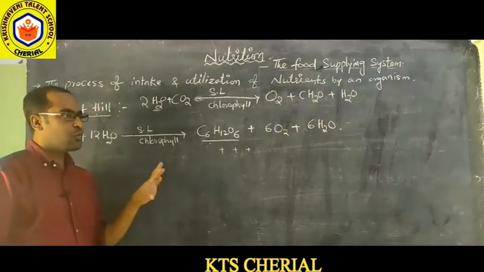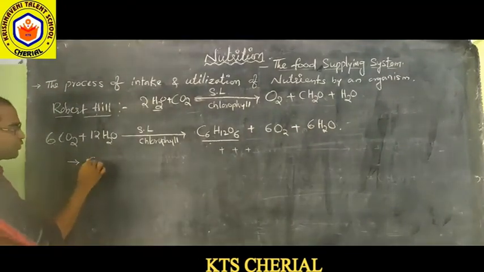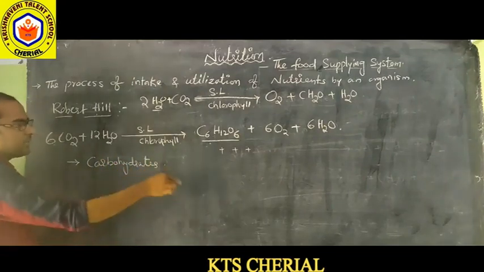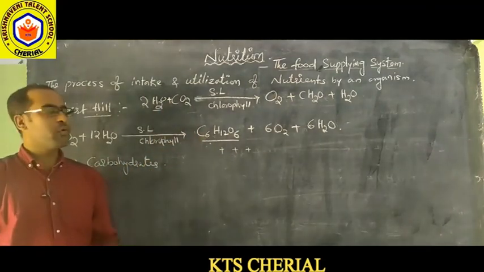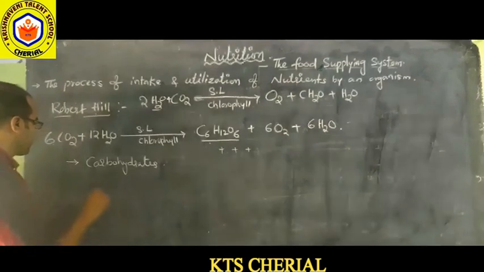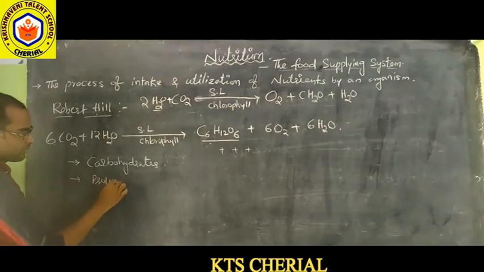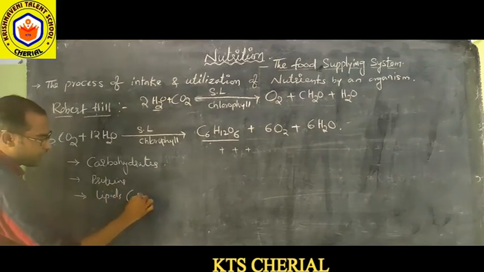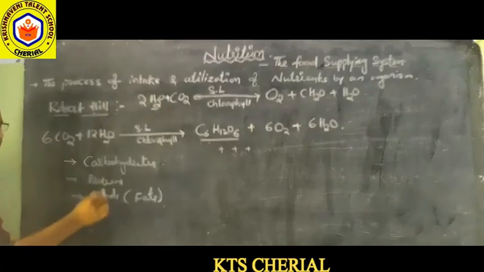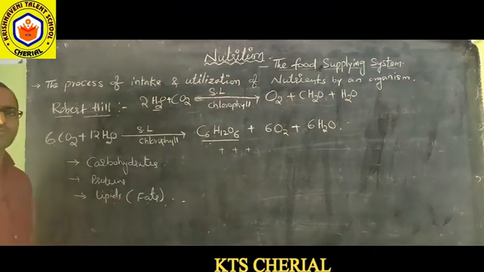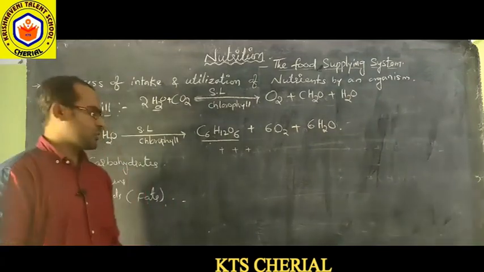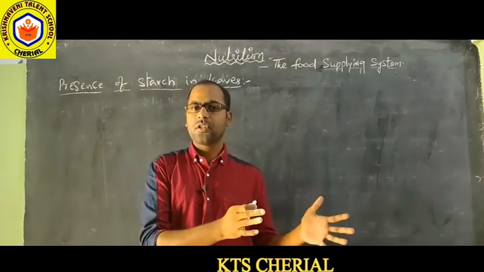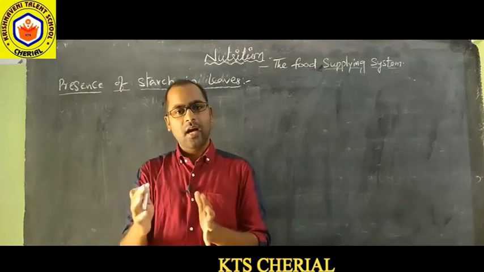Here plants produce carbohydrates, so that we have indicated in this equation. But plants not only produce carbohydrates, they also produce proteins and lipids. Lipids are nothing but fats; fats and lipids are the same. So like that, different types of food materials that we need will be produced by plants. So far we discussed the photosynthesis process. In the process of photosynthesis, carbohydrates, that is starch, will be produced.